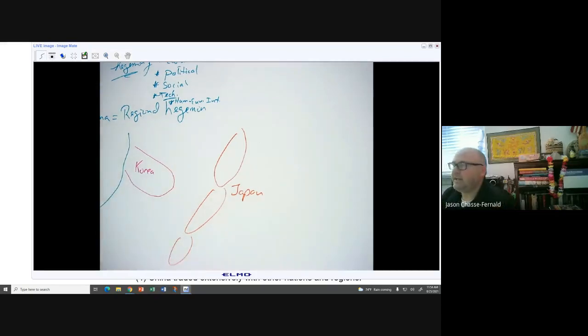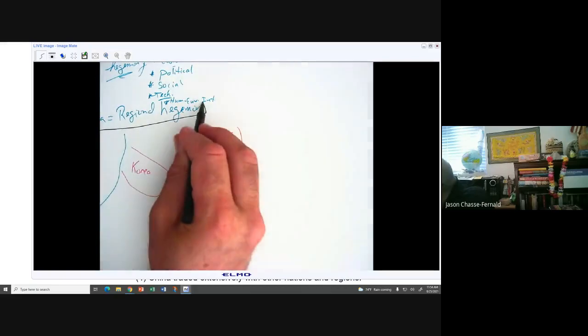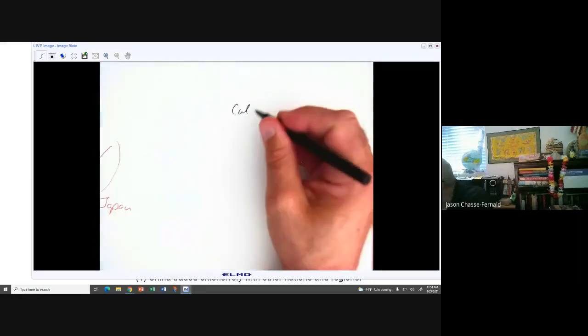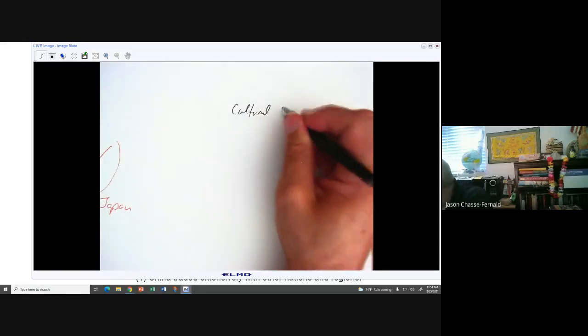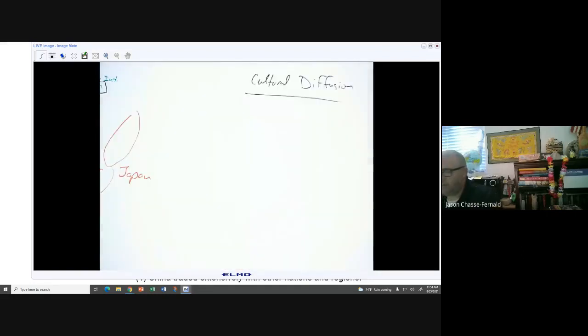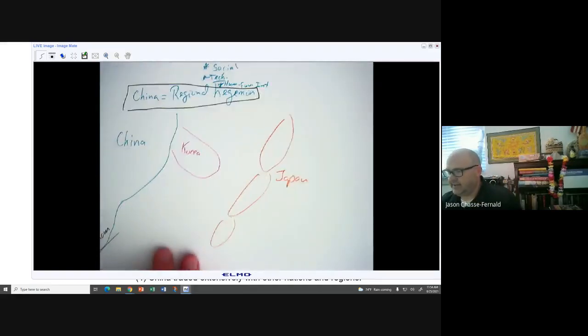So what we're really looking at today is, who is the regional hegemon? The regional hegemon is China. And the question we need to concern ourselves with is what type of cultural diffusion do we see between China and Japan, China and Korea, China and Vietnam?